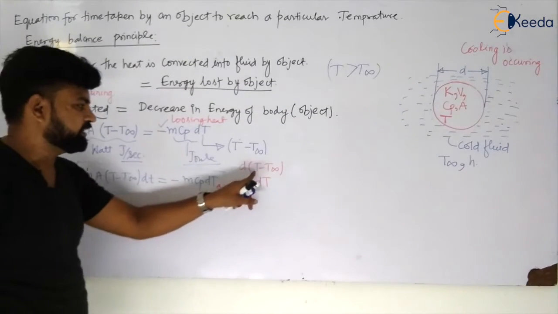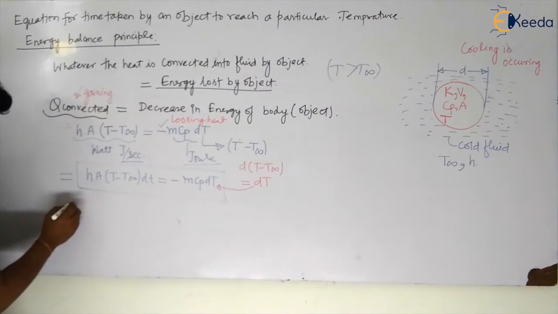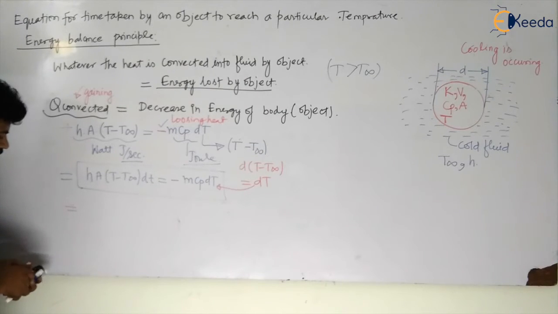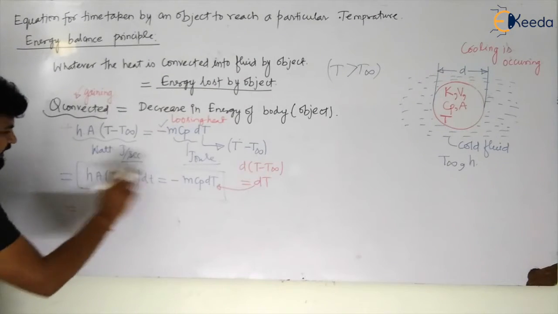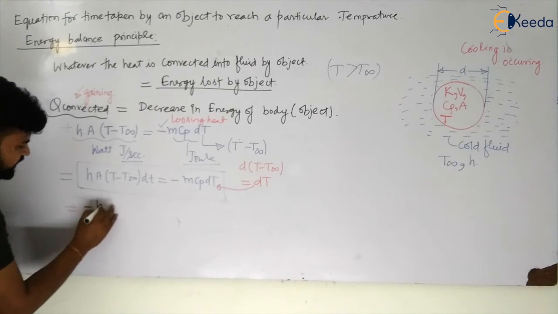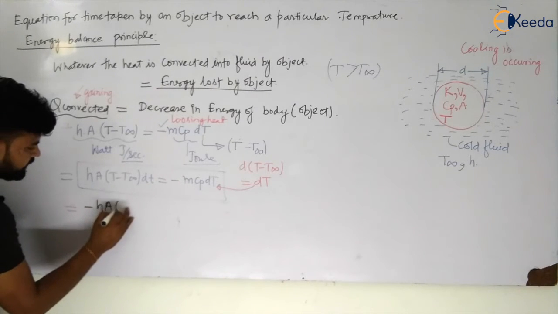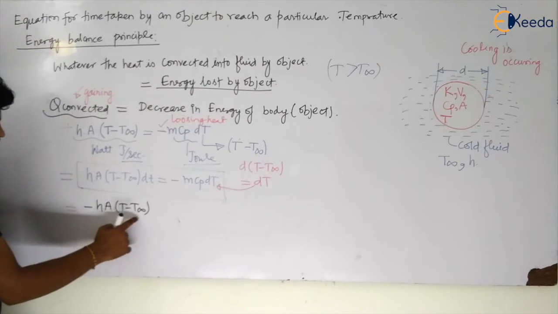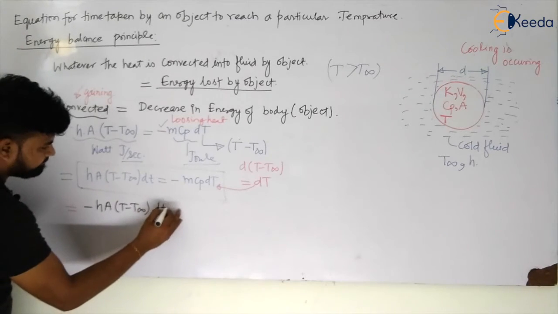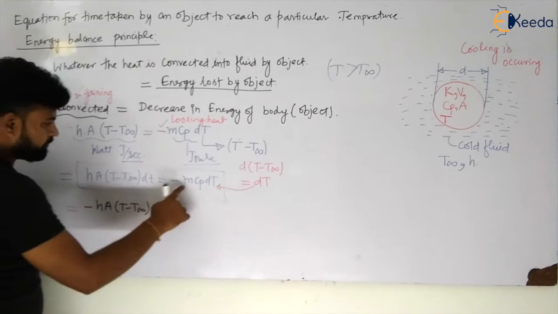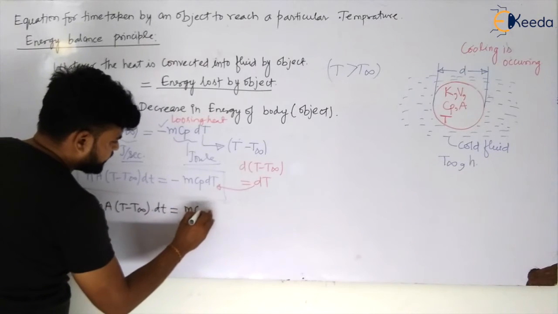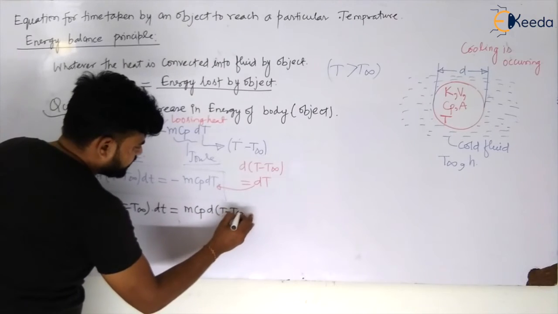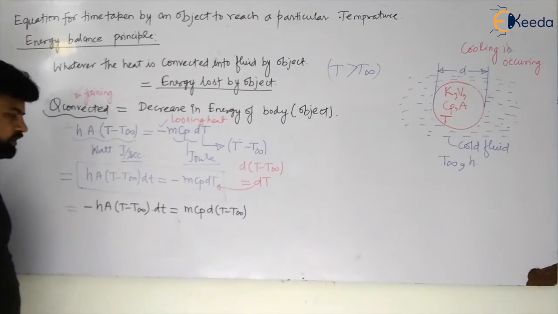Let us take that negative this side. So this will become minus hA (T minus T infinity) dt is equal to m cp d of (T minus T infinity),